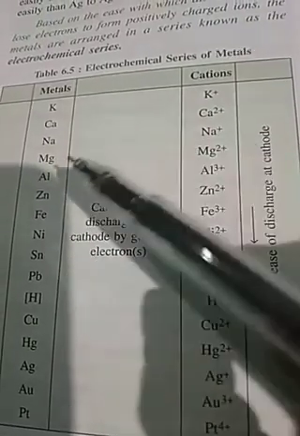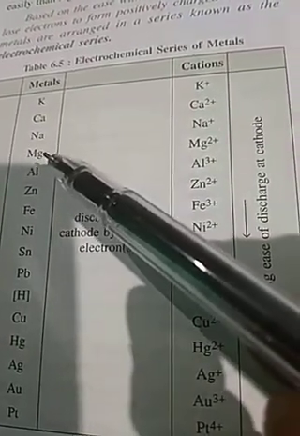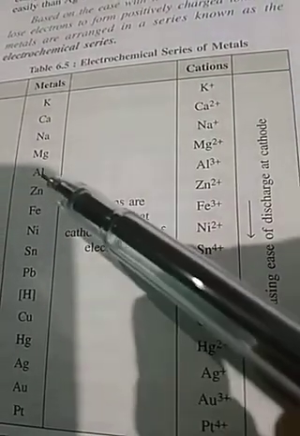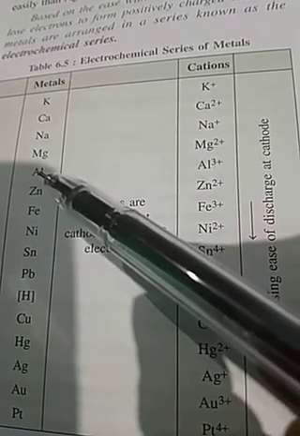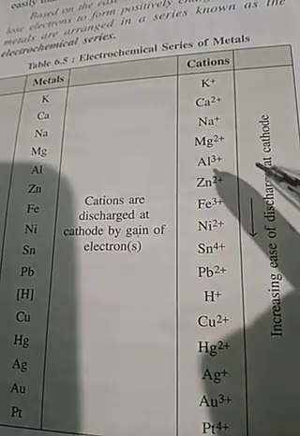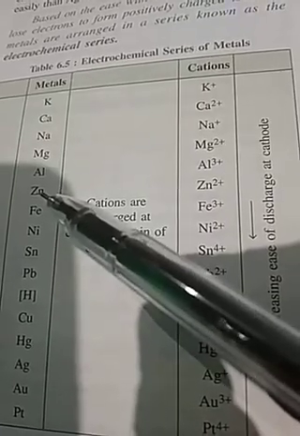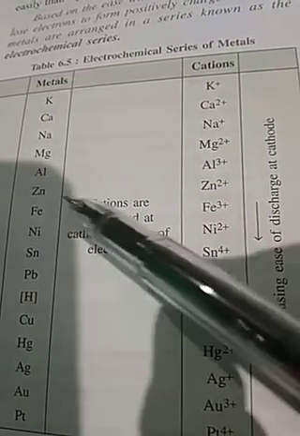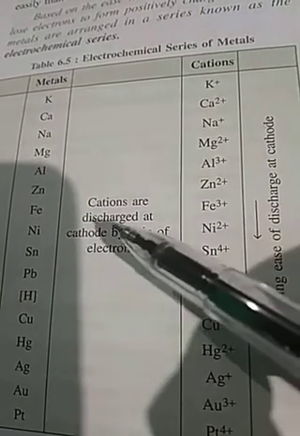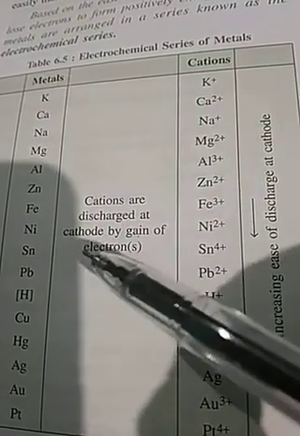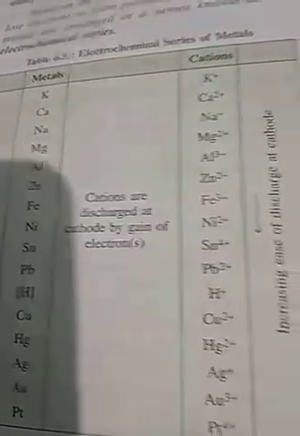Sodium will lose 1 electron. Magnesium is 12, 282 is the configuration, will lose 2 electrons. Aluminium 13, 283 is the configuration, will lose 3 electrons. Zinc 30, 2818, will lose 2 electrons and form cations. So cations are discharged at cathode by gain of electrons.